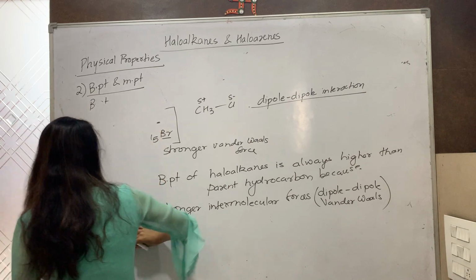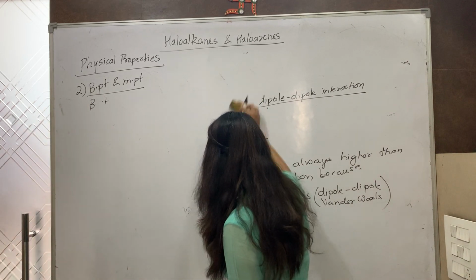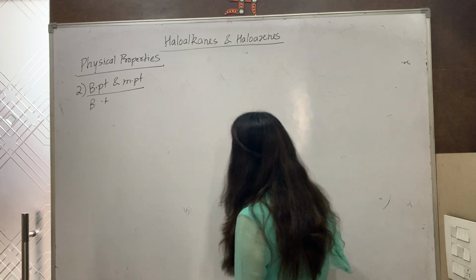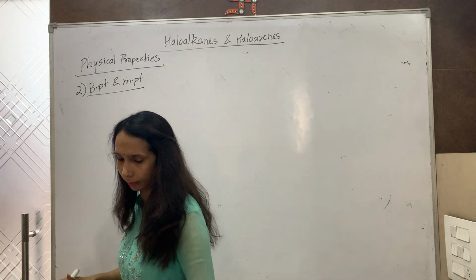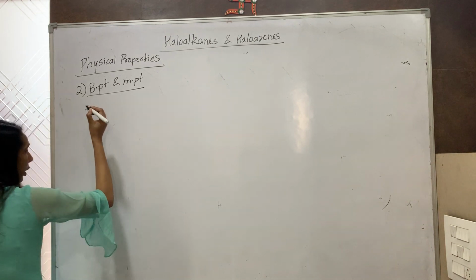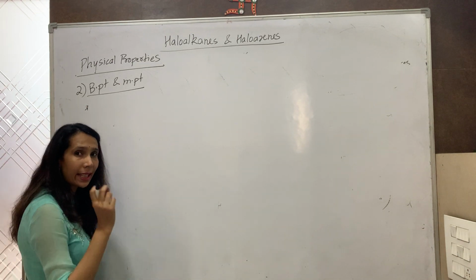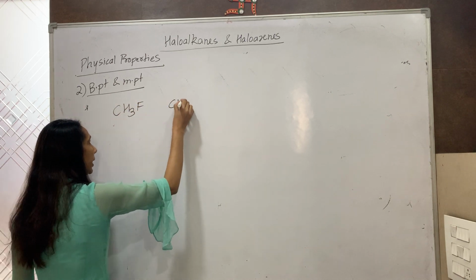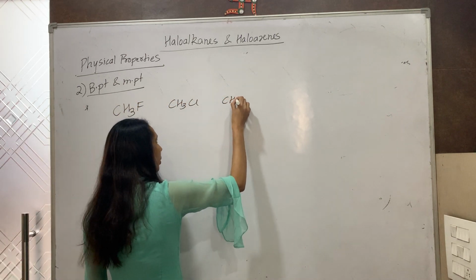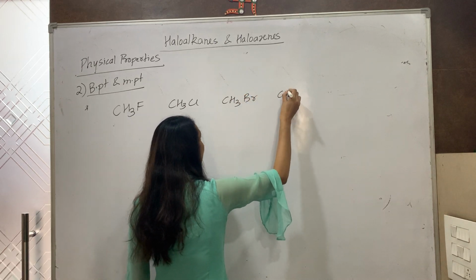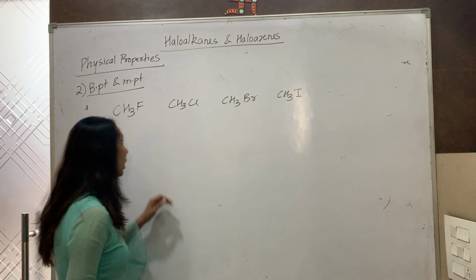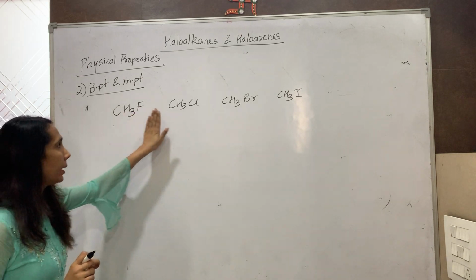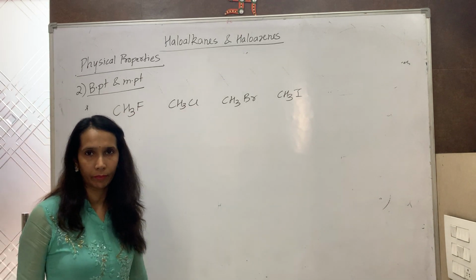Now next, we are comparing the boiling point of different haloalkanes in which the halogen changes. The carbon chain remains same. Let us see the example: CH3F, CH3Cl, CH3Br and CH3I. The alkyl group present, or the carbon chain present, is same in all of them.